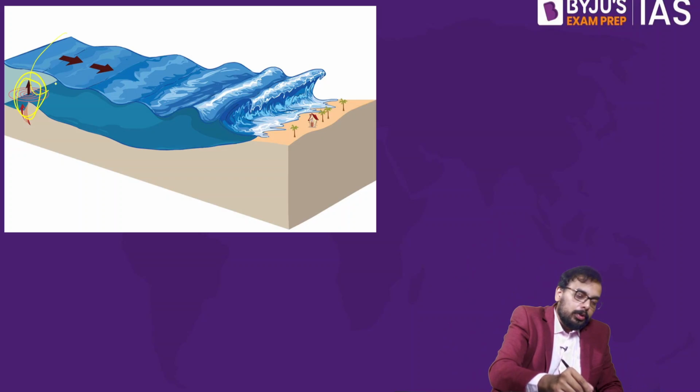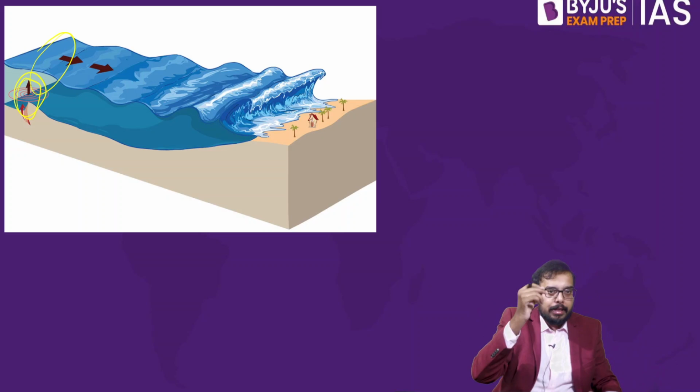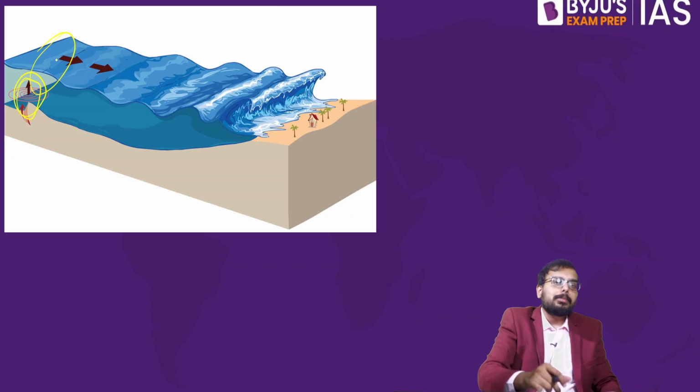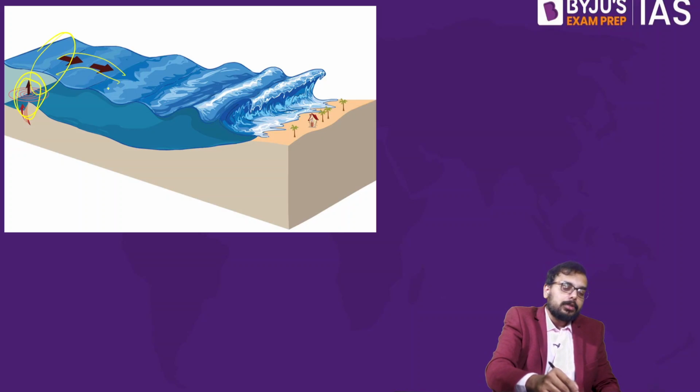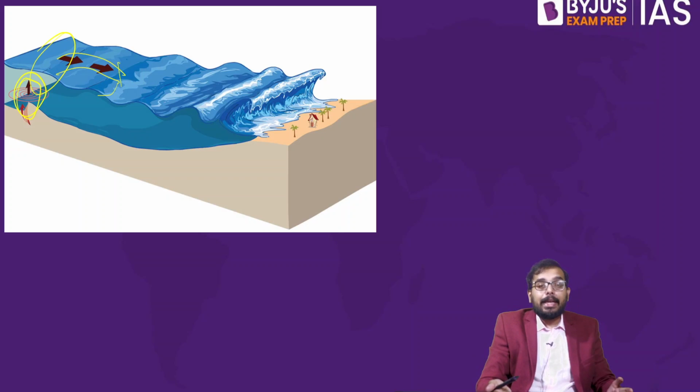The huge amount of water above gets displaced in a few seconds, and that leads to the formation of tsunami waves. So whatever agent leads to a huge displacement of water will cause a tsunami, not just your undersea earthquake. Just know this fact.